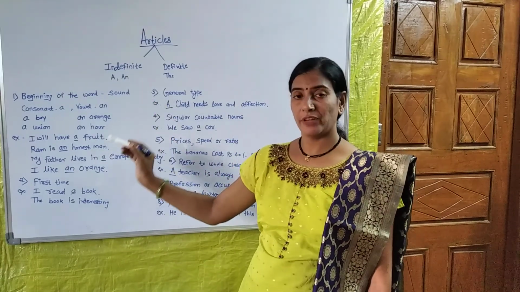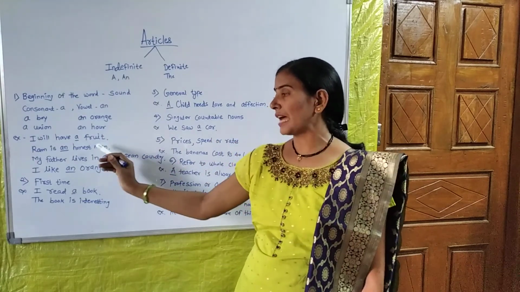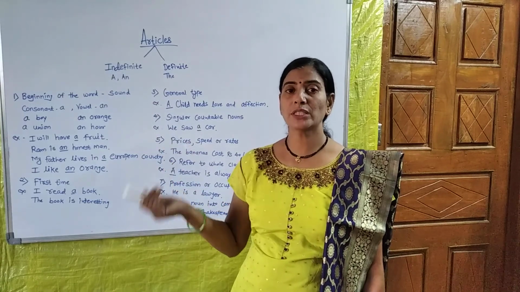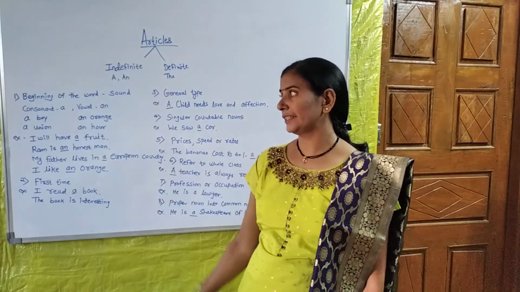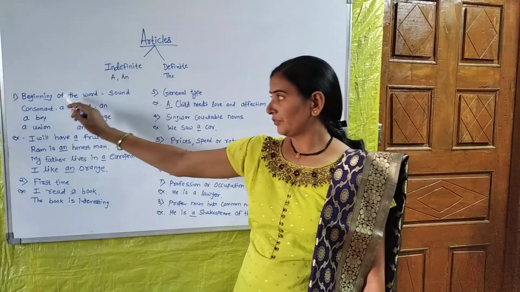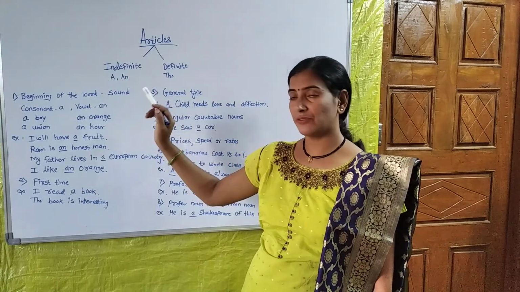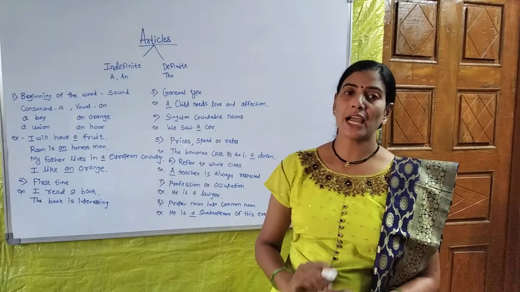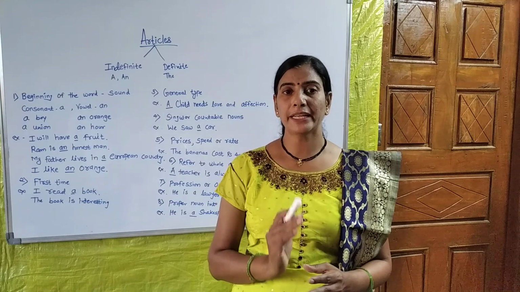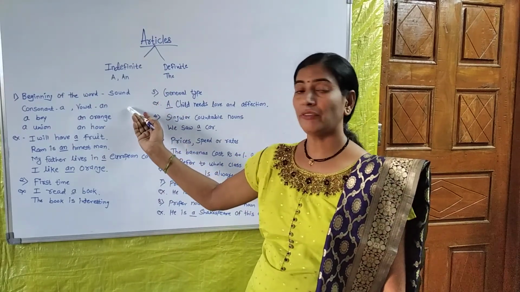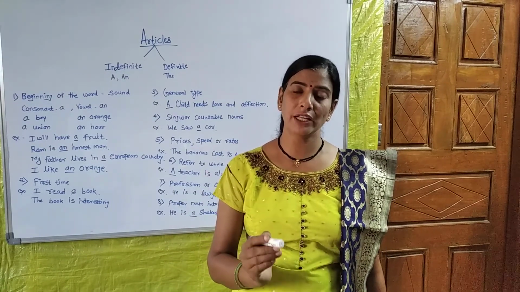But the first thing which is very important is that you have to first pronounce that word. Though the word starts with h, when you pronounce it, we say honest. So we have to put the article an. So in the first case, the beginning of the word according to the sound is very important. If the word starts with a consonant and is pronounced like a consonant, then only we can take the article a. And in the case of the article an, the word starts with a vowel and is pronounced with a vowel, then only we can take the article an.